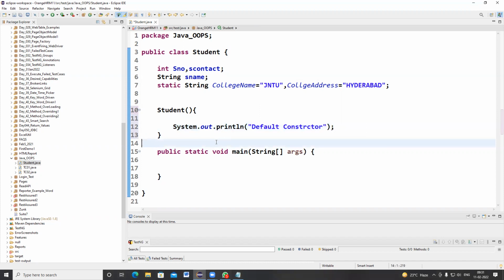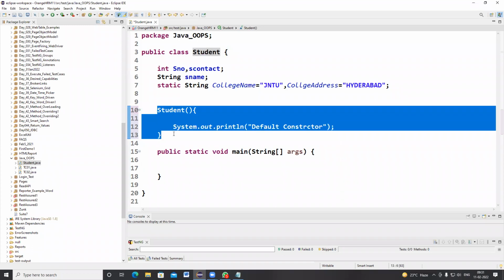A constructor doesn't have any return type. Generally we write a method syntax as public void and the method name, but for a constructor we won't write anything. Simply we write the class name, and the class name and constructor name should be the same. That is how we call it a constructor.